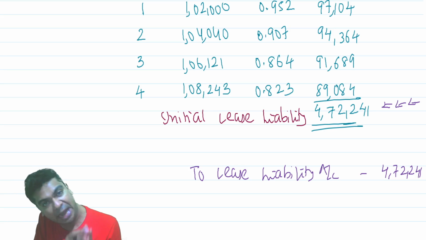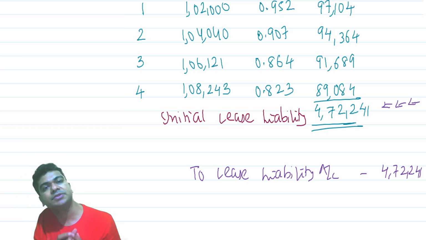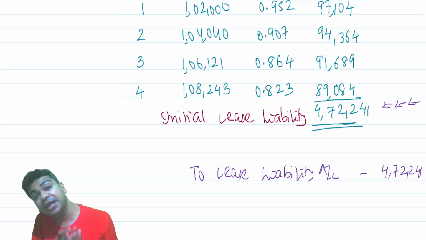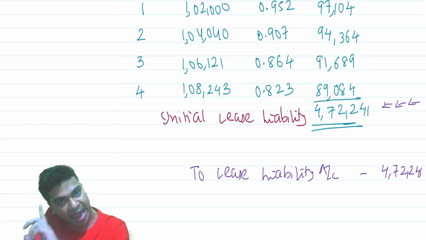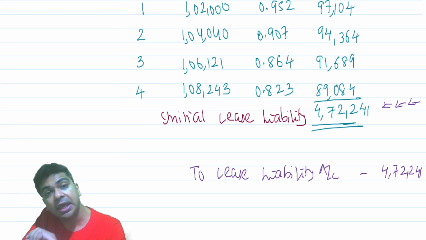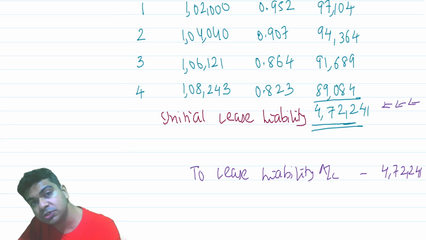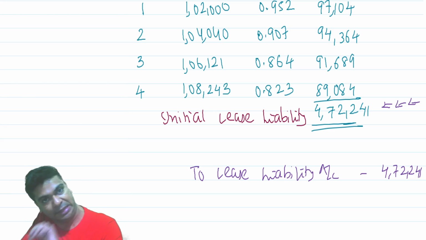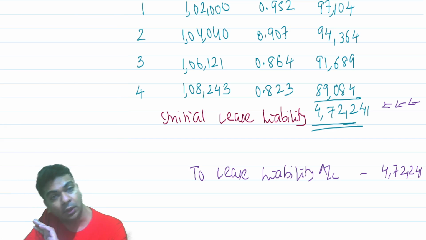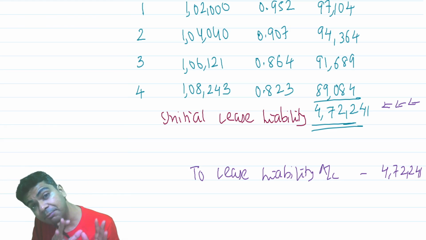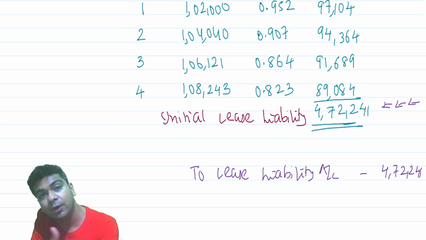From that, we should be deducting any incentives that we are receiving from the lessor at the time or before the commencement of the lease. If there are any initial direct expenses that you are incurring as a lessee, you should add that. And similarly, if there is any dismantling cost or restoration cost, then its present value should also be added. So these are the items which will be comprised in the cost of the ROU.